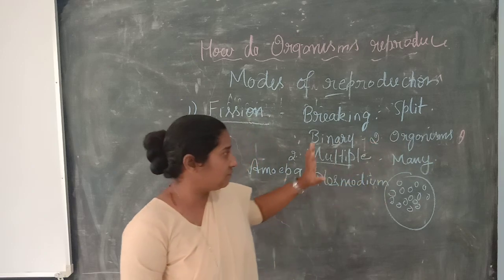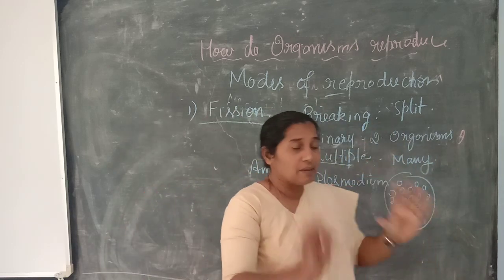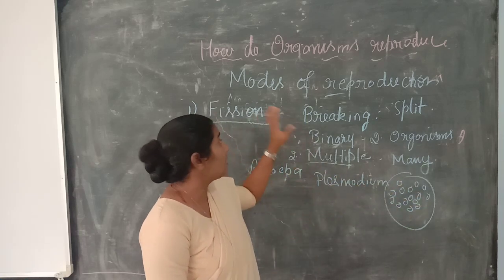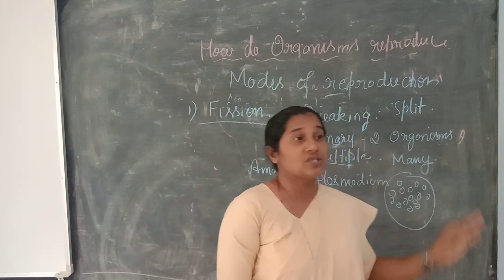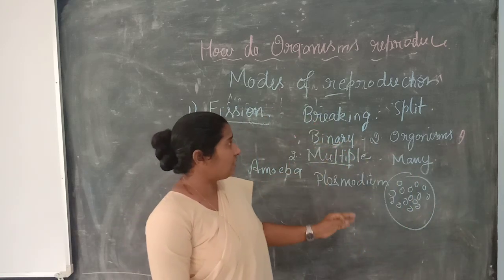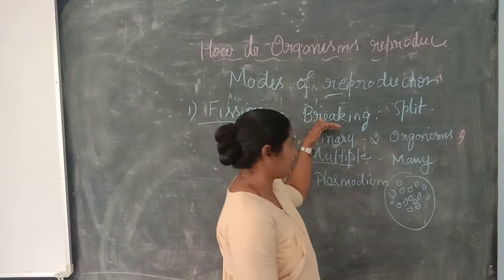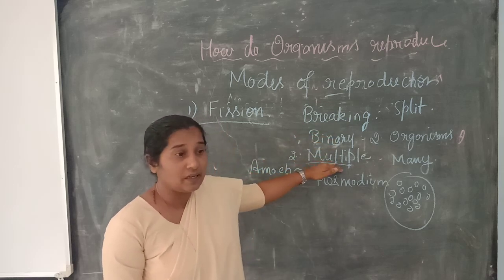So multiple fission means the organism gets broken into a number of cells. So remember students, fission is the first form of asexual reproduction where the organism is able to split into a number of cells. Fission is of two types, binary fission and multiple fission.